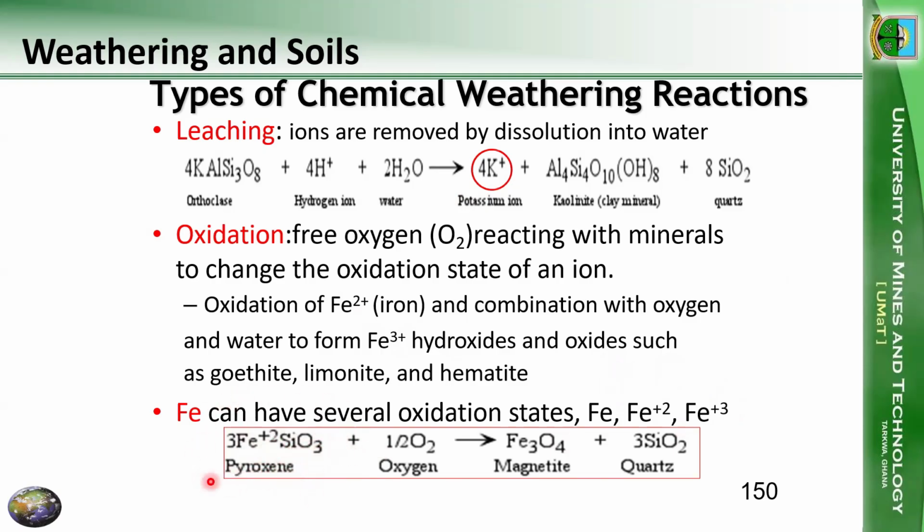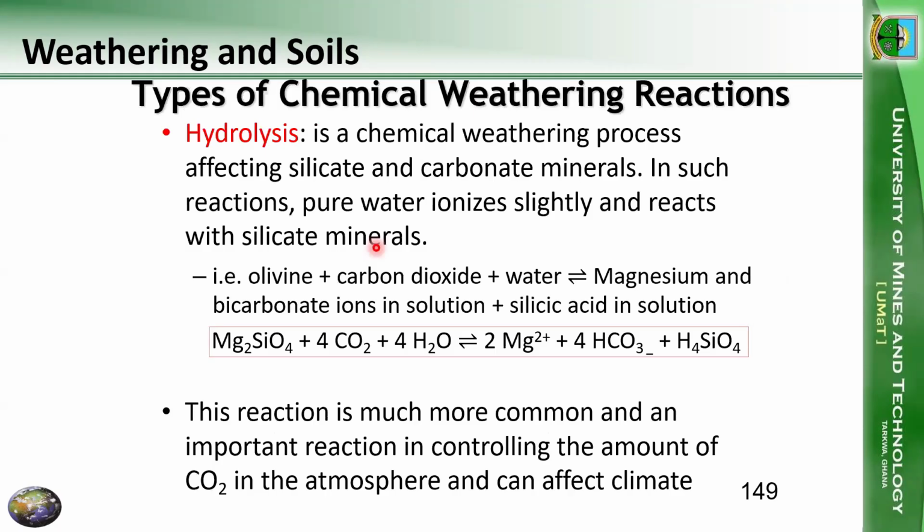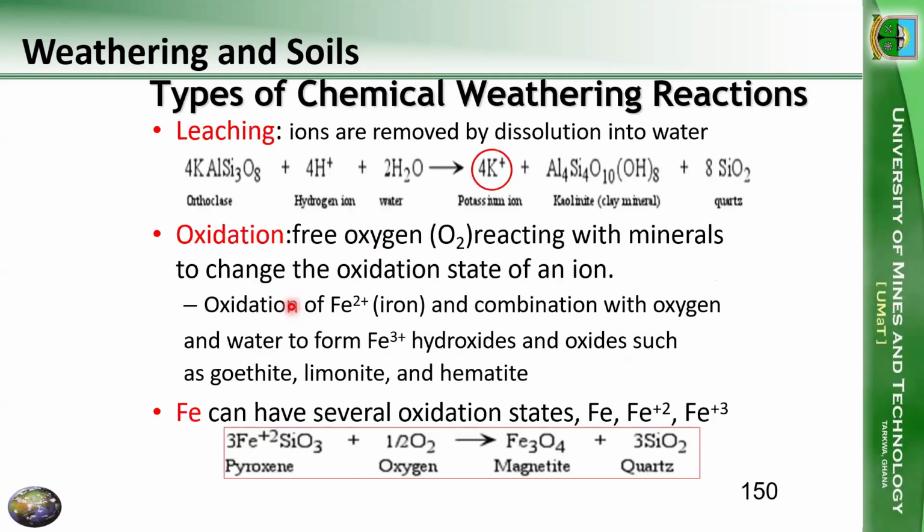You remember we met pyroxene from Bowen's reaction. We saw olivine and pyroxene. We met olivine, which is magnesium silicate, and then pyroxene, which is iron silicate.